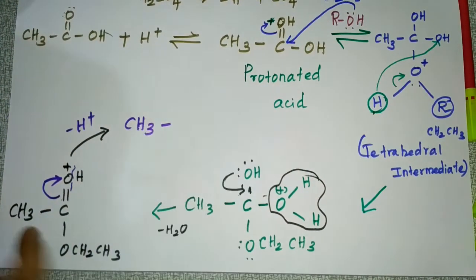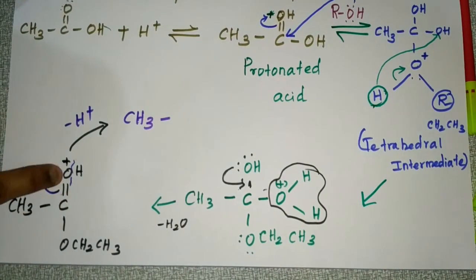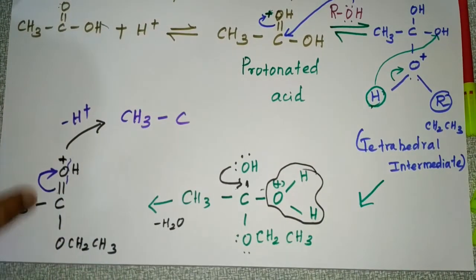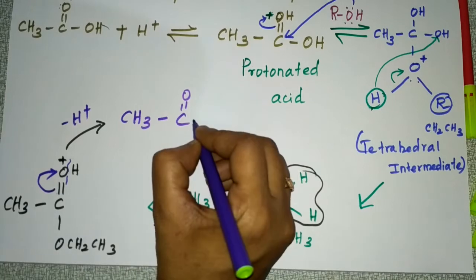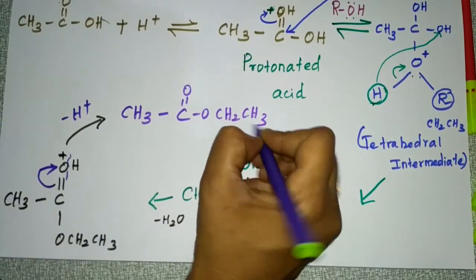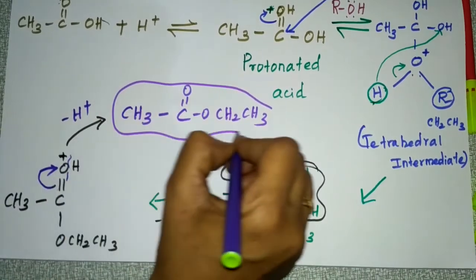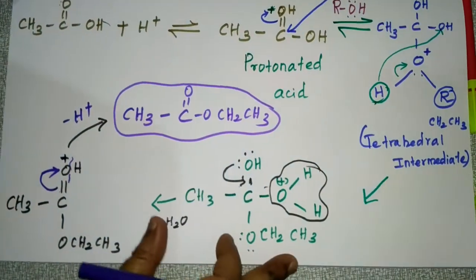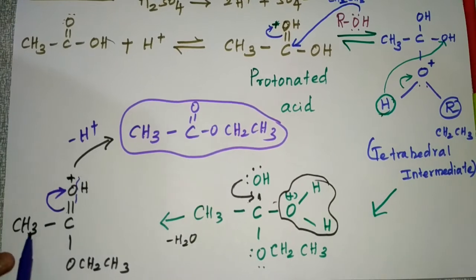Okay, so what will be the remaining product? CH3, I am writing it here. Then you will be getting C double bond O, O. So I can write CO, this CH2 CH3. So this is the ester which is formed. Clear?